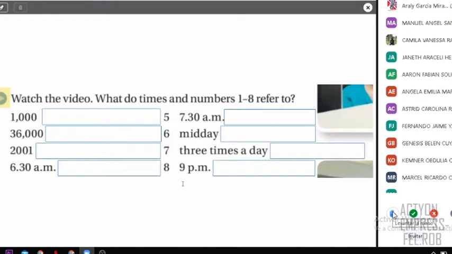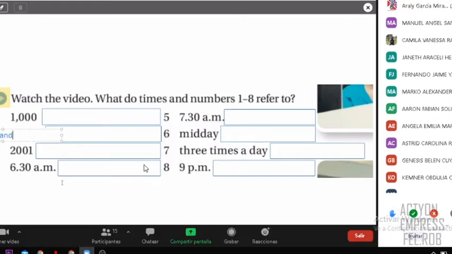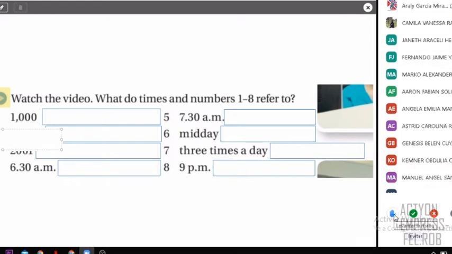And we continue with Manuel. Okay, Manuel, what's the number? Number 2. 36,000. Right, that's it. So it's very similar to the first. You have 3 zeros, so you say 36,000. Thank you. So let me write it here, 36,000. Okay, thank you so much. And let's see, we continue with Camila. Okay, Camila, what is the number?